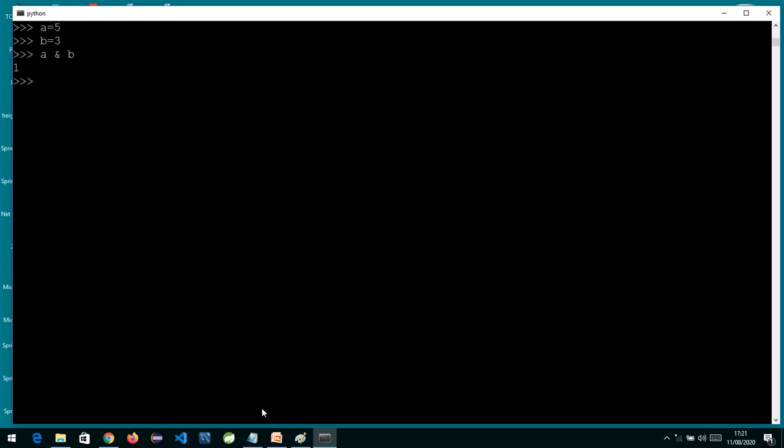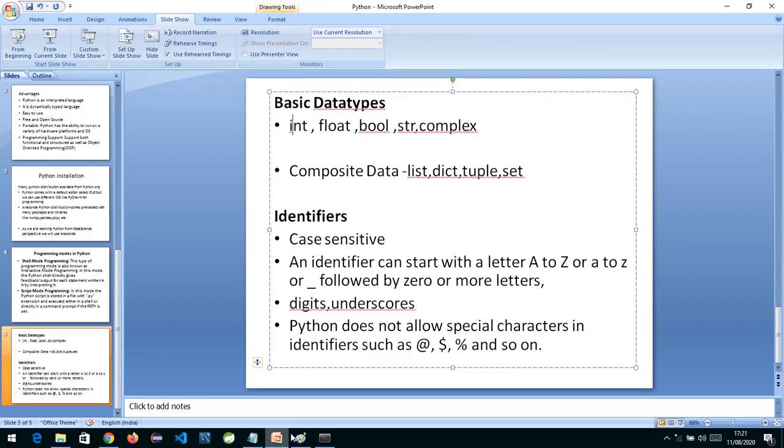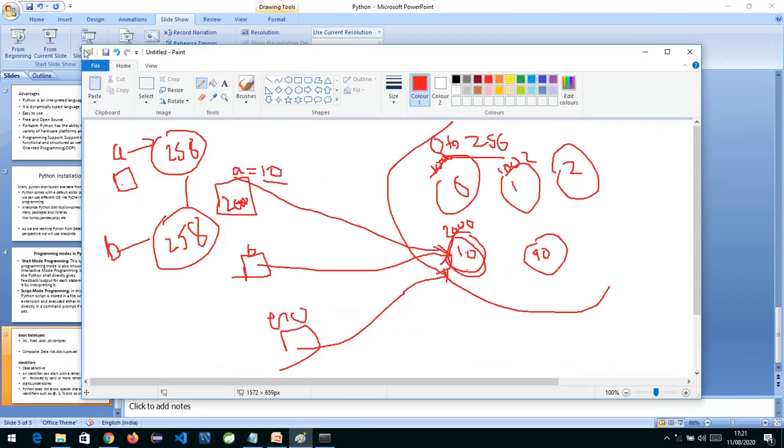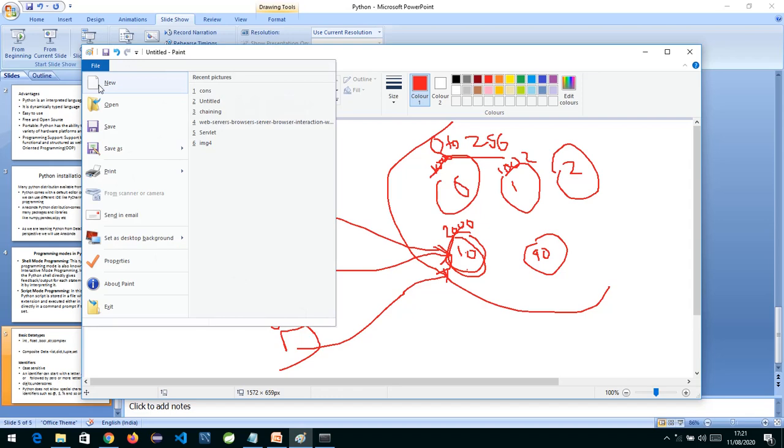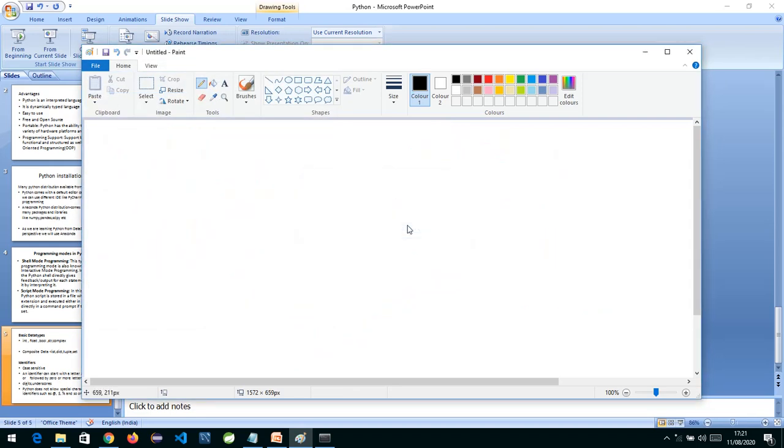Now let us see exactly what it is doing. Whenever you give a value 5, the binary equivalent of 5 is 101.